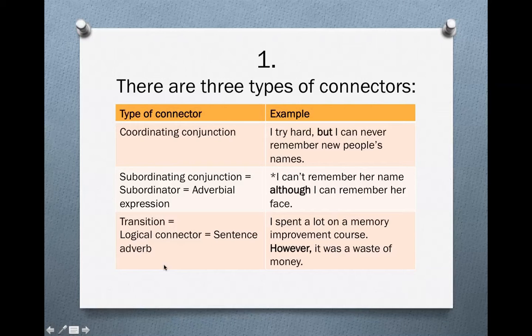Then we have a group of words we call transitions, or logical connectors, or sentence adverbs. And here's an example. I spent a lot of money on a memory improvement course. However, it was a waste of money. And remember how this however can move around in the sentence. I can say it was a waste of money, however. Or I can say it was, however, a waste of money.